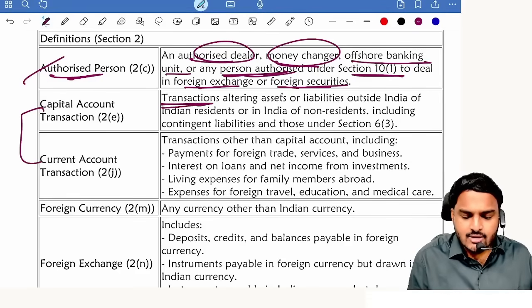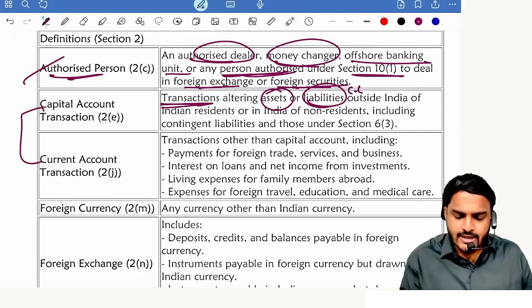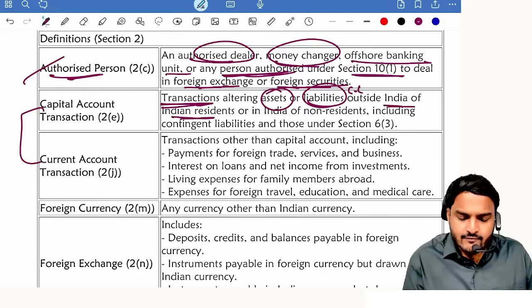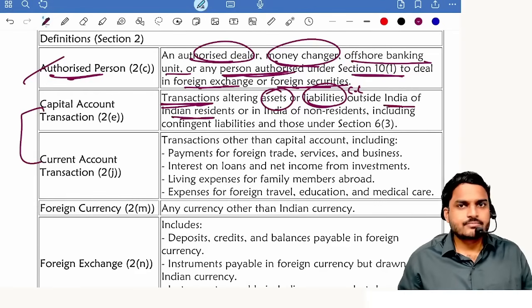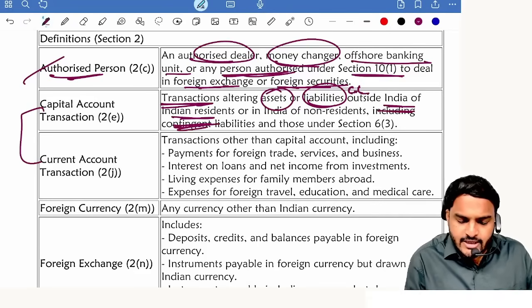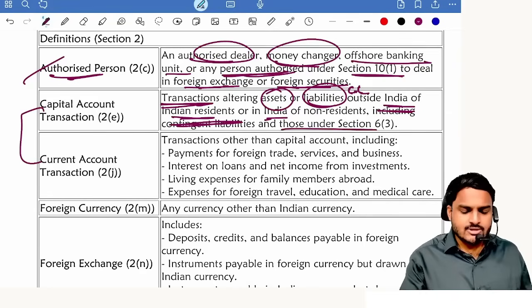Now what is a capital account transaction? Any transaction altering assets, liabilities, including contingent liabilities, outside India of Indian residents. Next one, assets and liabilities in India of non-residents. Small correction is there.